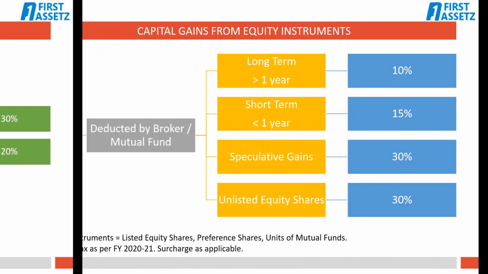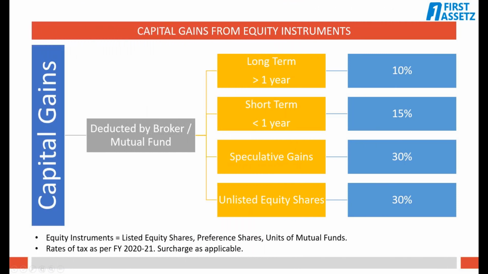Equities include instruments like equity shares, listed or unlisted, equity-oriented mutual funds, etc. If the gains are made from investments held for more than a year, they will be treated as gains from a long-term capital asset. In this case, withholding tax or TDS will be deducted by the mutual funds or the stockbroker at 10% plus surcharge on the gains.